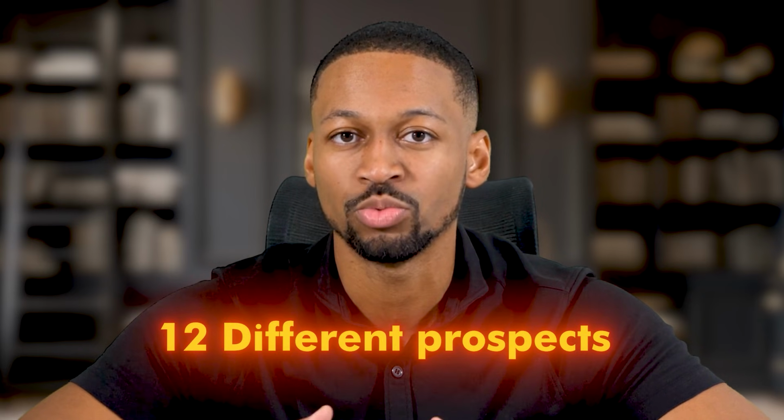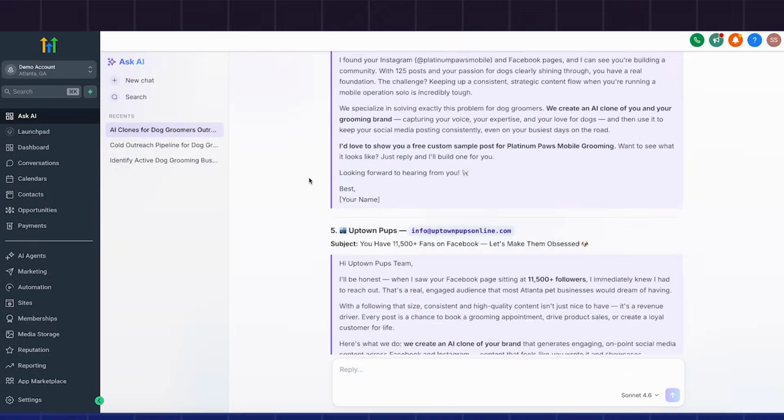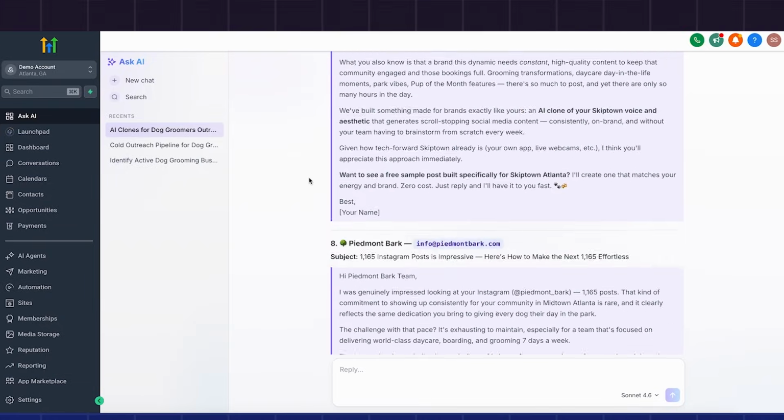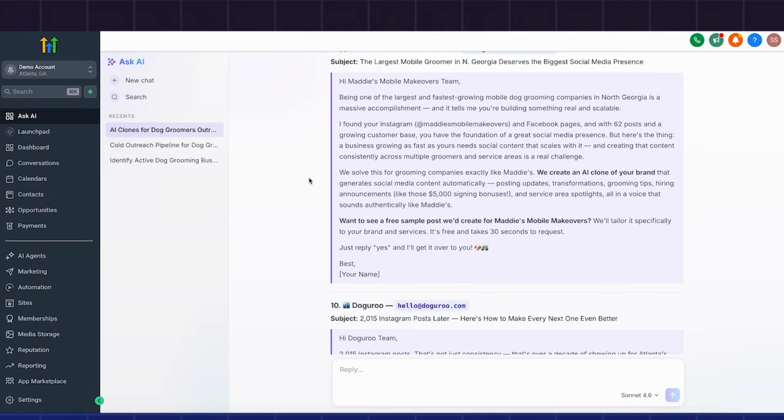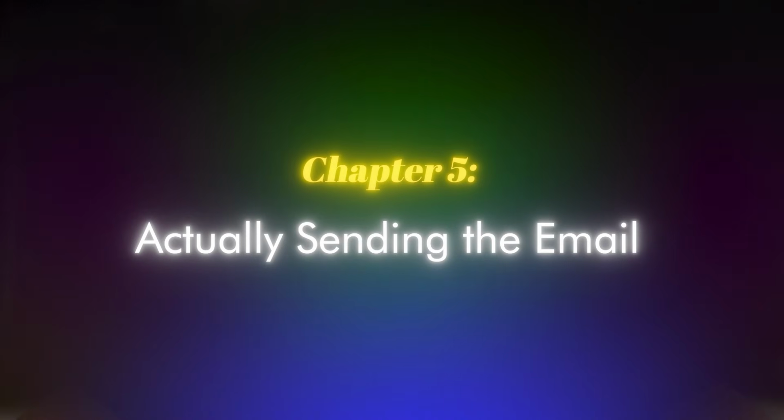And it did this for 12 different prospects in the pipeline. Every single email was different, and every one referenced that specific business's social media, their location, their brand, their services. That kind of personalized outreach used to take 2 hours to put together, and Ask AI did it in a few minutes. Now here's where I wanted to see if it would actually pull the trigger and send one of these. Chapter 5, actually sending the email.